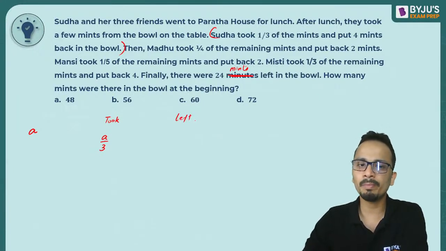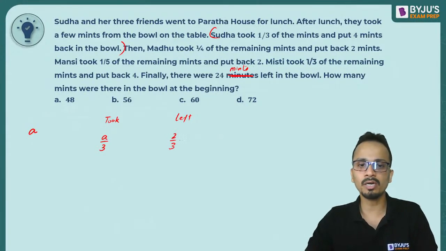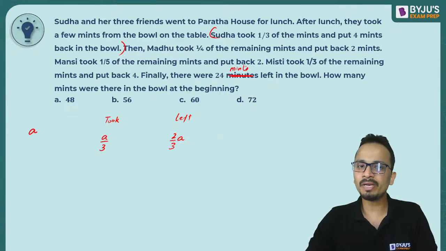If 1/3 of the mints are taken, can I say that 2/3 of the mints will be left in the bowl, right? But she puts back 4 mints, so the leftover mints will be 2a by 3 plus 4.